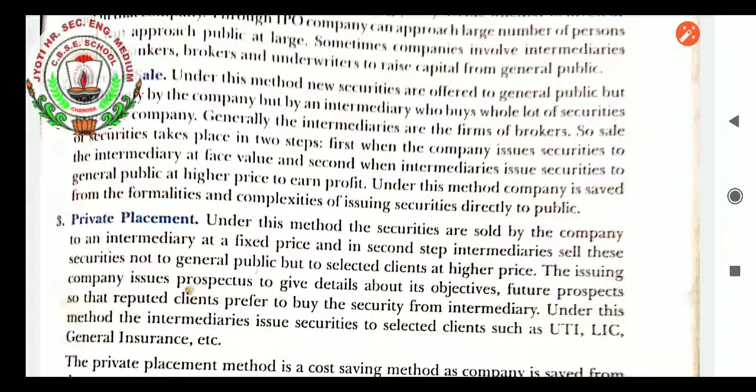Under this method, the securities are sold by the company to an intermediary at a fixed price, and in the second step, the intermediary sells these securities not to the general public but to selected clients at higher prices. The issuing company issues a prospectus to give details about its objectives and future prospects, so that reputed clients prefer to buy the security from the intermediary. Under this method, the intermediaries issue securities to selected clients such as UTI, LIC, General Insurance, etc.